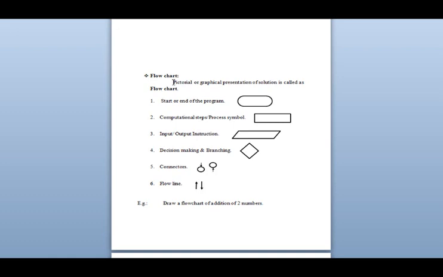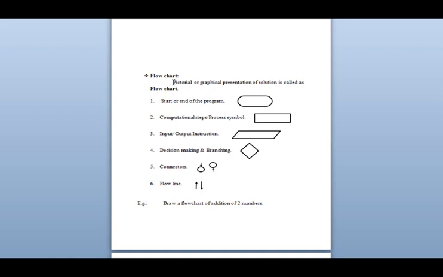So I suggest you, many of them don't do it, but as many of them try and do it, for any language, that may be C, C++, Java, Python, for anything, before solving the program, just draw a flowchart. It will be very easy for you to understand and solve the program easily. So let's see what the signs for it are.